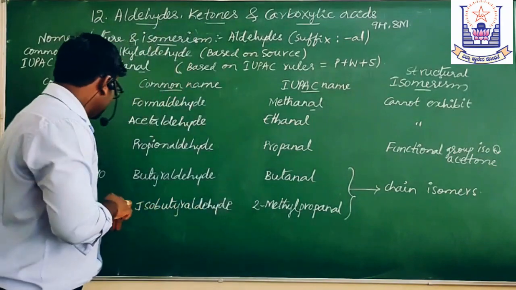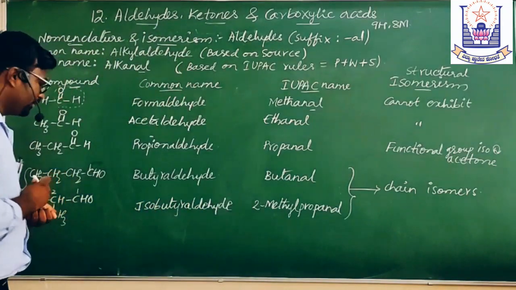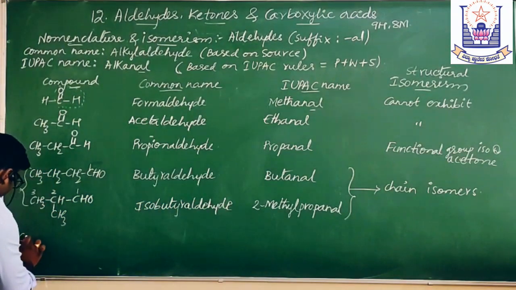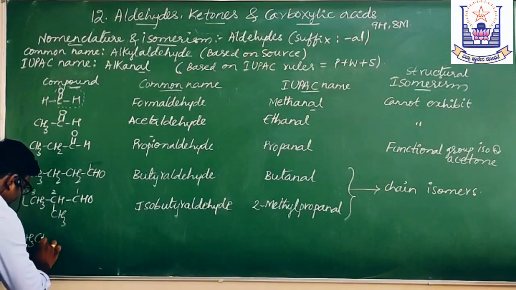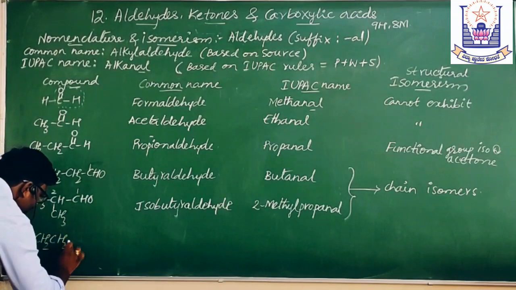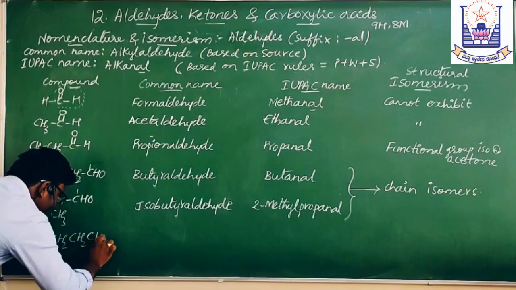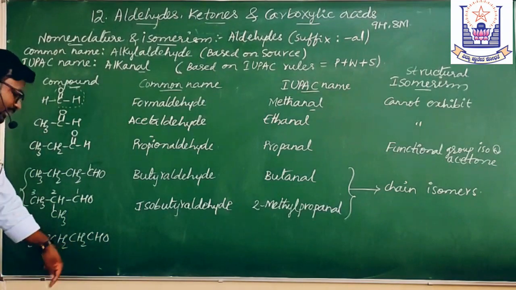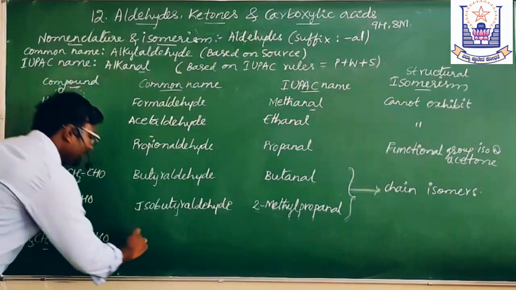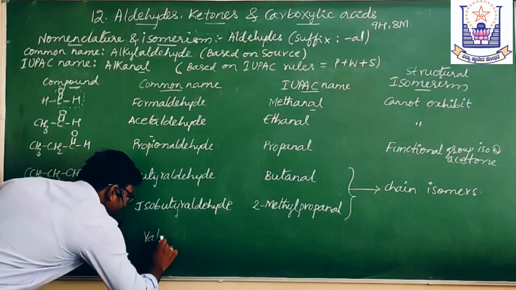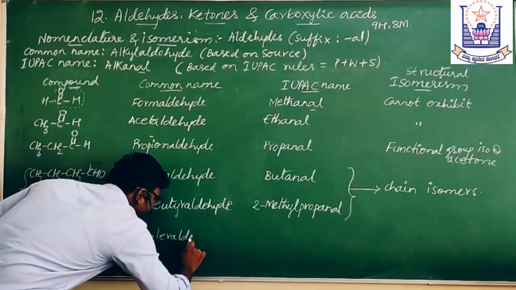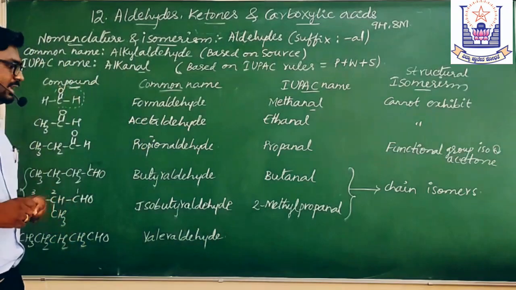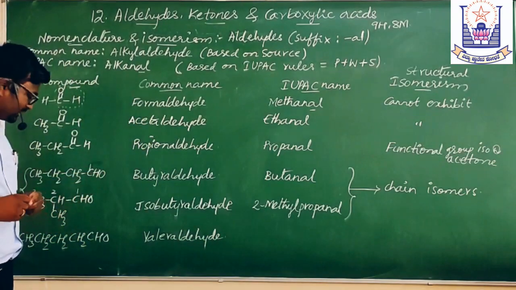Then we shall go for one more compound, the aldehyde with 5 carbon atoms. CH3, CH2, CH2, CH2, CHO. Here you can see the compound with 5 carbon atoms. It is called valeraldehyde. Then what is the IUPAC name of this compound?